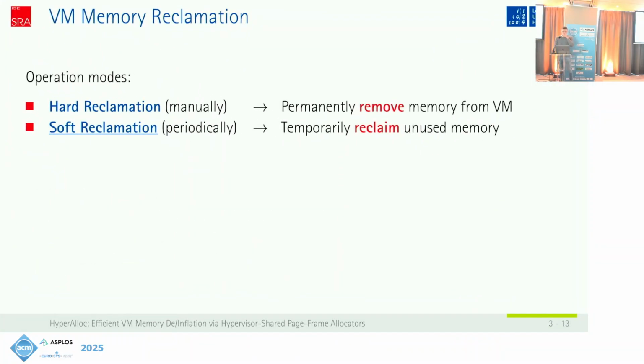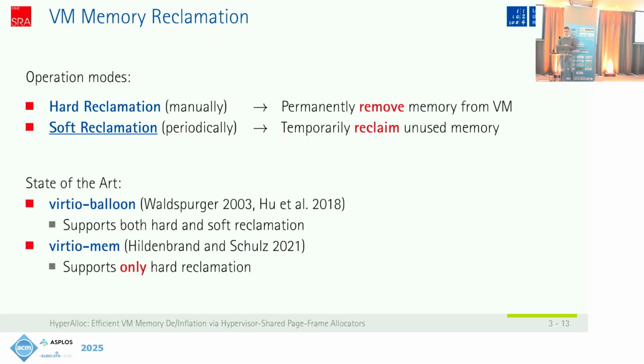So we have two modes of operation, hard reclamation and soft reclamation. Hard reclamation permanently removes memory from a virtual machine. Soft reclamation tries to automatically reclaim unused memory, but automatically hand it back if the virtual machine needs more memory. And there are state-of-the-art implementations of these mechanisms, mainly VirtIO Balloon and VirtIO Mem, that are both integrated into Linux and QEMU.